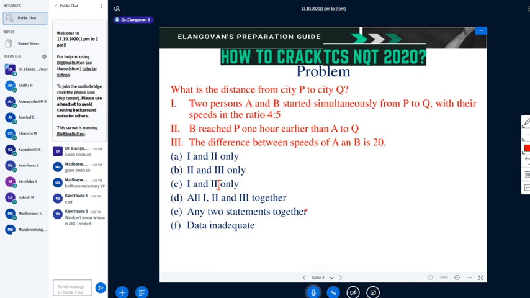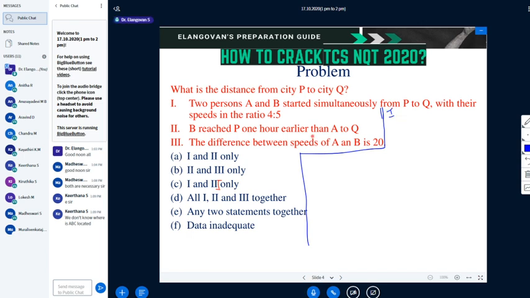There is a procedure to solve, which I told in the first slide. Let me take the three statements, and we have to write the equations, or the three statements have to be modeled. After that we have to come to the conclusion.